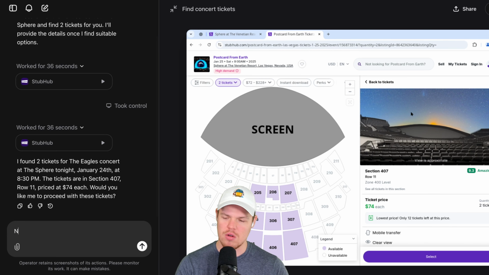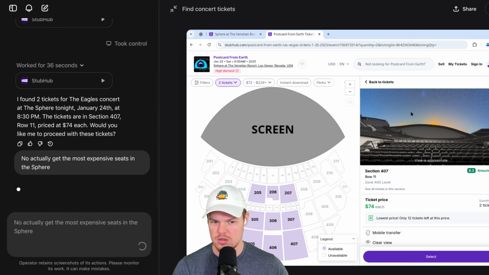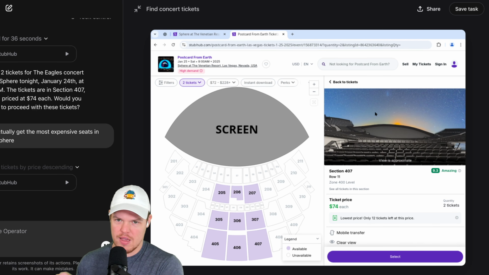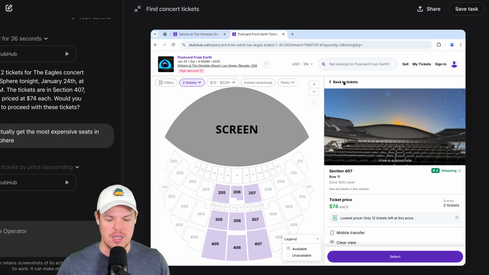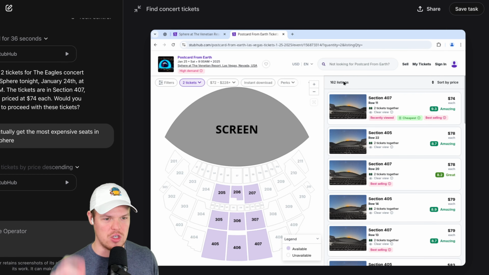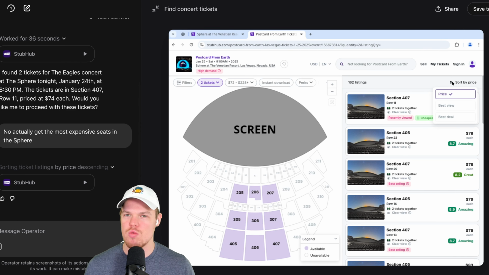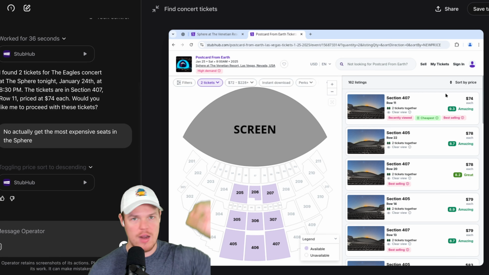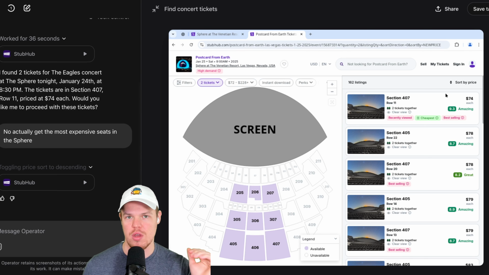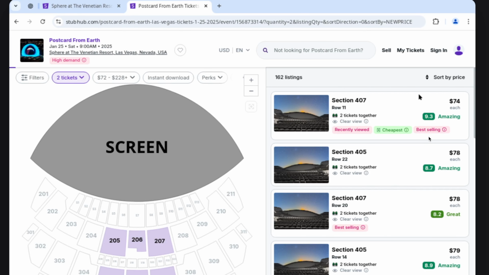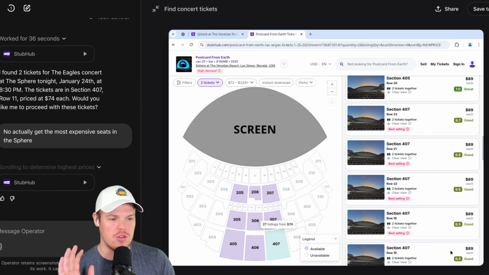I'm going to say, no, actually, get me the most expensive in the Sphere. Hit enter. Obviously, when it comes to chatting back and forth, it's a little overkill considering I could just probably go to the website myself and do it. But I think the idea here is that you create a prompt that is so well fleshed out that you paste it there and it'll do everything all the way to the end point of what you're looking for. Oh my gosh, it's actually sorting by price right now. That's actually really cool. This is definitely the direction it's going with these quote unquote AI agents.